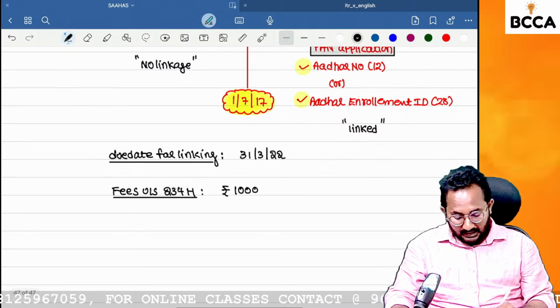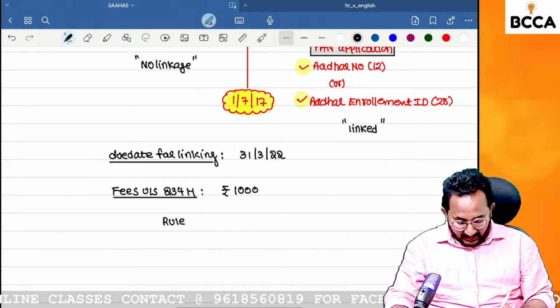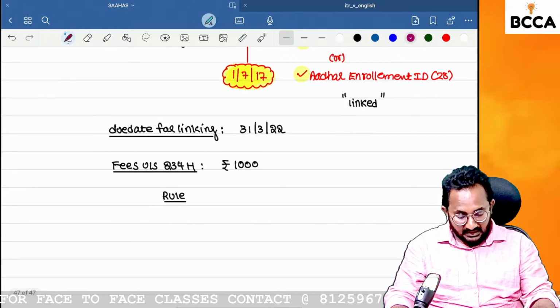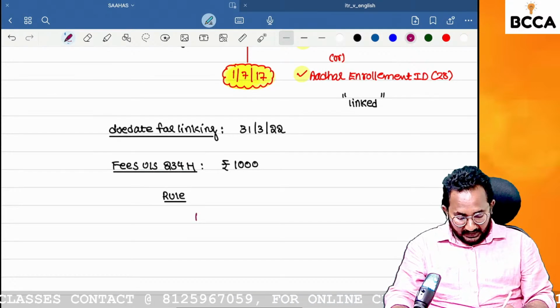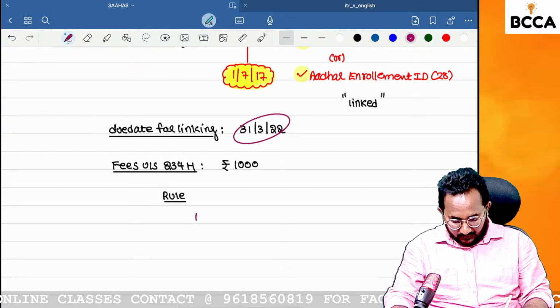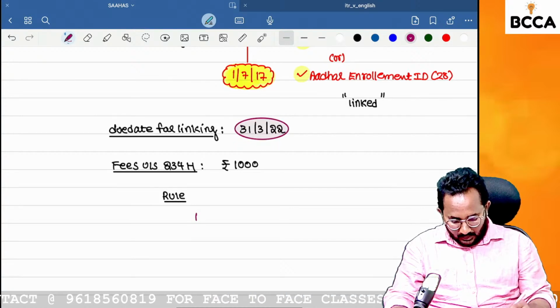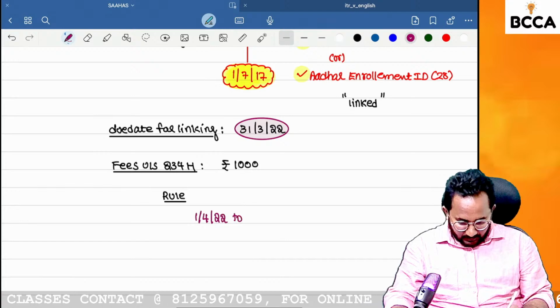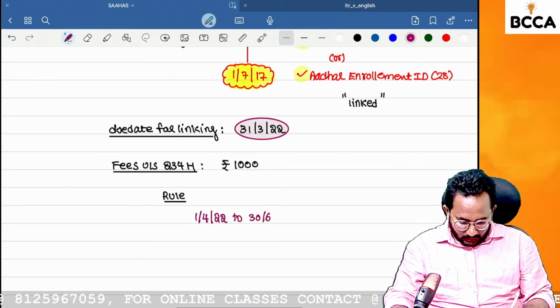1,000 rupees. But in the income tax rules, they have given clarity. Next, the date after the due date. Can you tell me what is the next date after the due date? 1/4/2022 to 30/6/2022.